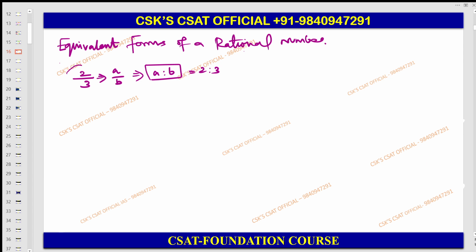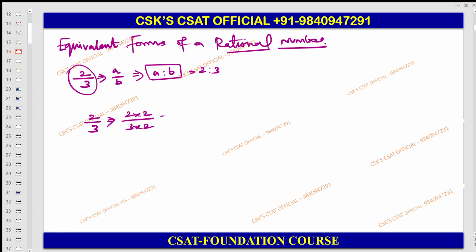So this you can call a fraction. But fraction is entirely different, because there are proper fractions, improper fractions, mixed fractions. That is why let me teach you fractions elaborately in the upcoming days. Now focus only on the rational number. Rational number means numerator by denominator. That's it. So that alone you need to focus on here. Take 2 by 3. What is the equivalent form?